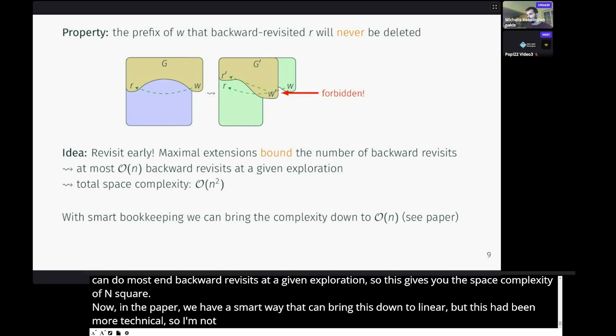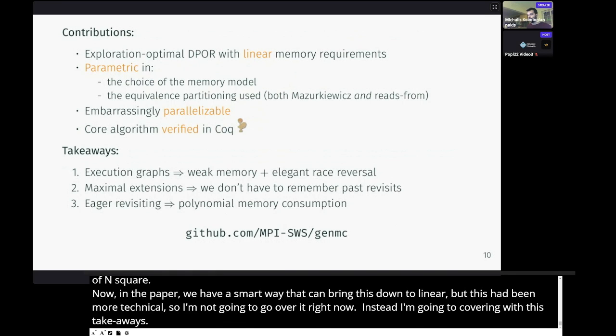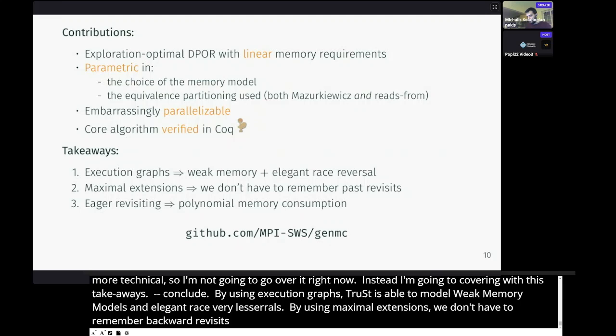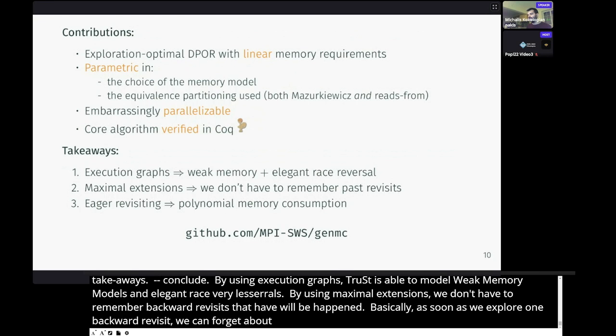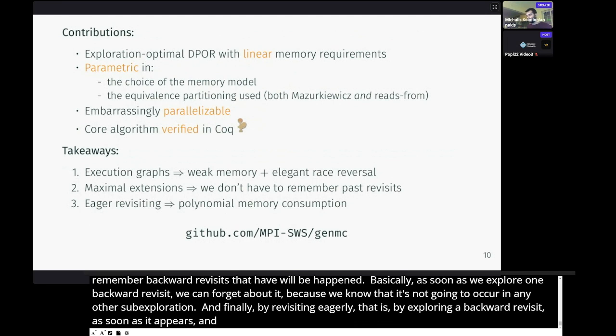And instead, I'm going to conclude with some takeaways. By using execution graphs, Trust is able to model weak memory models and have elegant race traversal for approximately half of the races, that is, for all forward revisits. By using maximal extensions, we don't have to remember backward revisits that have already happened. Basically, as soon as we explore one backward revisit, we can forget about it because we know that it's not going to occur in any other sub-exploration. And finally, by revisiting eagerly, that is, by exploring a backward revisit as soon as it appears, and then thanks to maximal extensions, we get polynomial memory consumption.